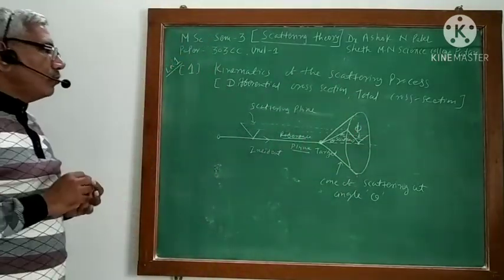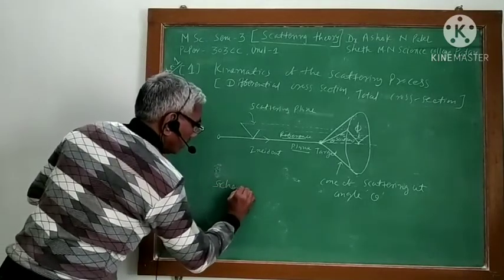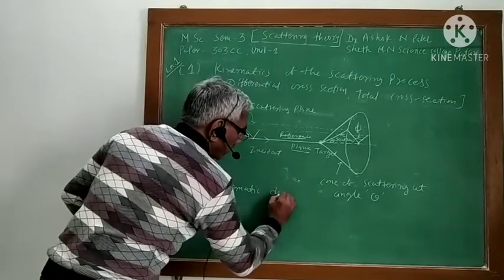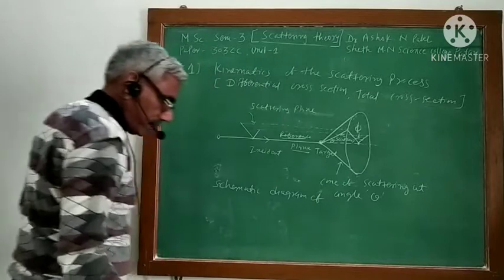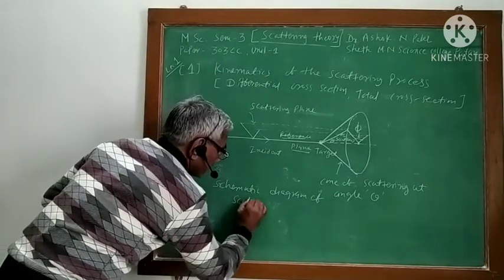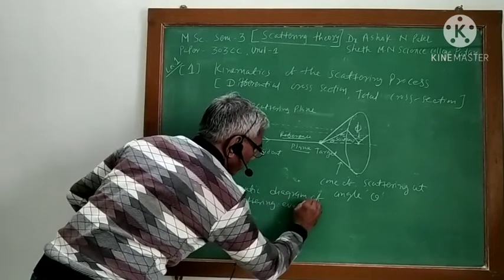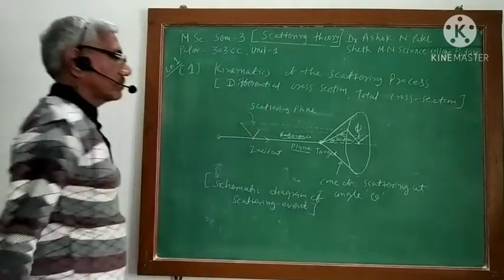This is how you have to understand it, and this is nothing but a schematic diagram of the scattering event.